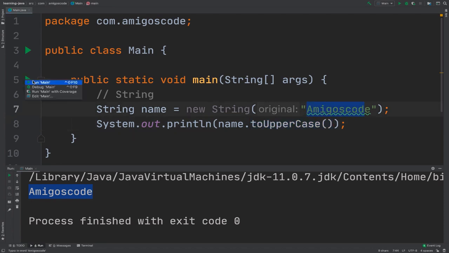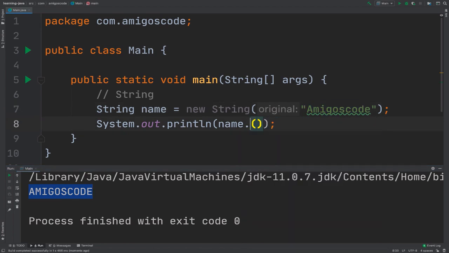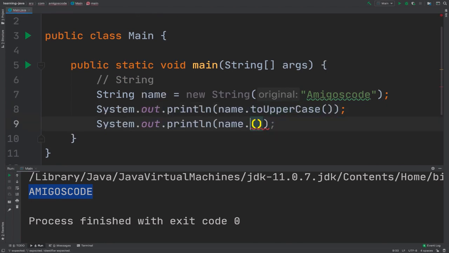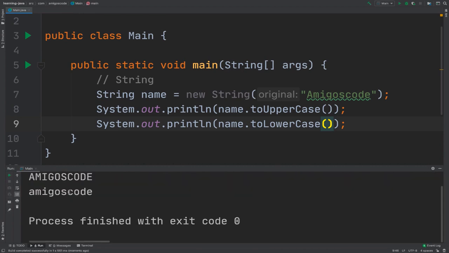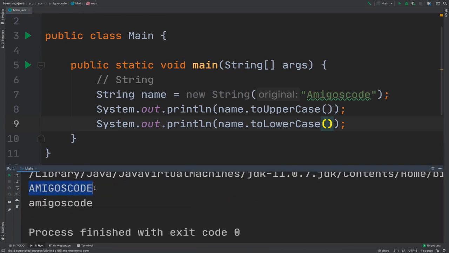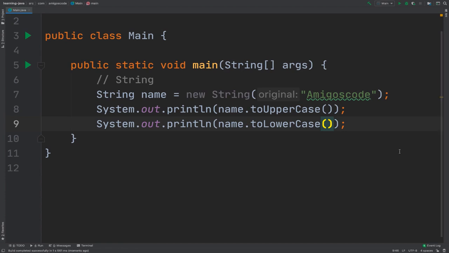So if I run this, there we go. You can see that now everything is uppercased. I can also say, let me actually duplicate this line. Just like that. And right here, we can say 2 and then lowercase. If I run this, you can see that right here we have Amigoscode uppercase and Amigoscode lowercase. So strings are really powerful and you will use them quite often to store text.